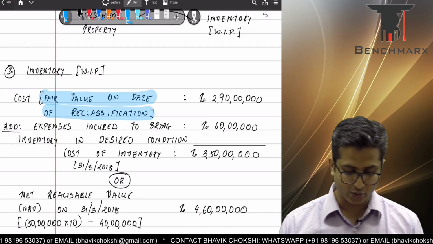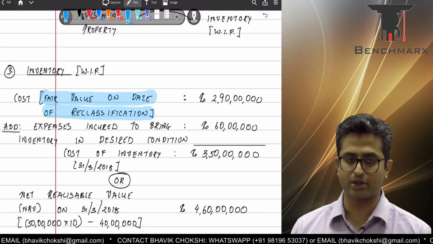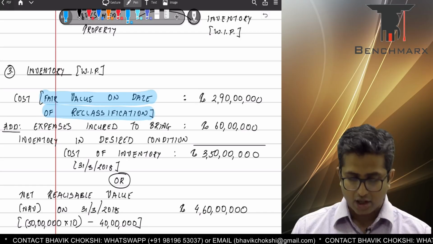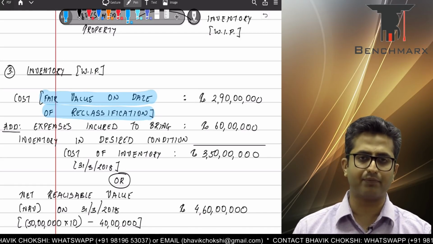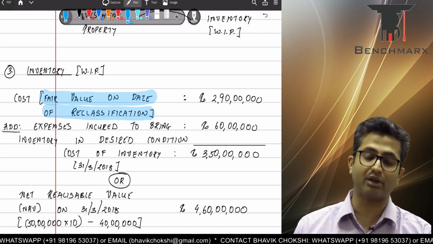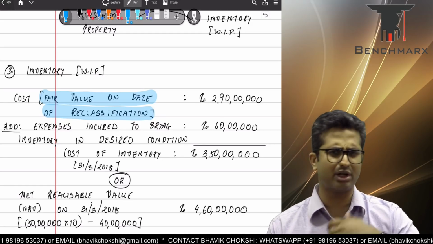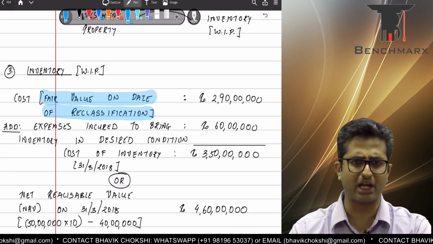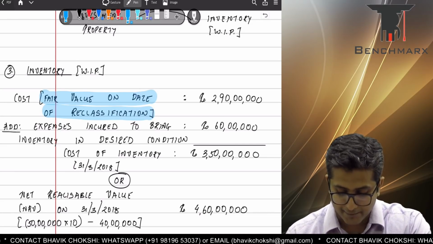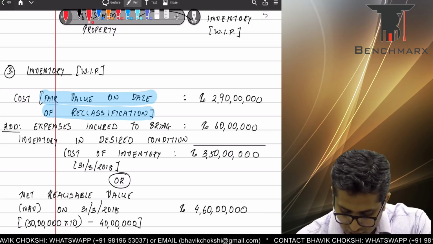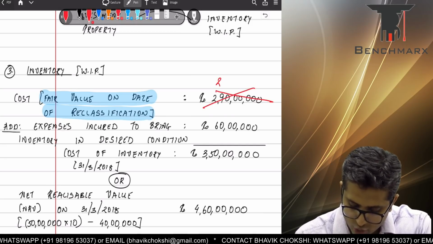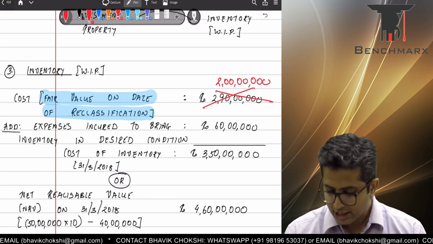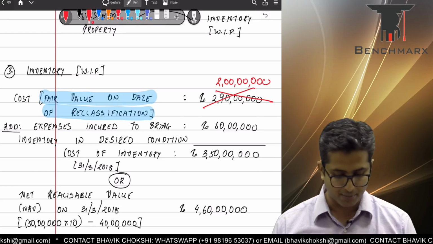If you open Ind AS 40, it is quite clearly written over there that if there's a transfer from investment property to inventories or PPE, the carrying value of the property does not undergo a change, so your carrying value continues to remain the same. Ideally this should continue to remain 2 crores, and we are just giving you the way the Institute has solved it, but according to me 2 crore would be a more appropriate calculation.